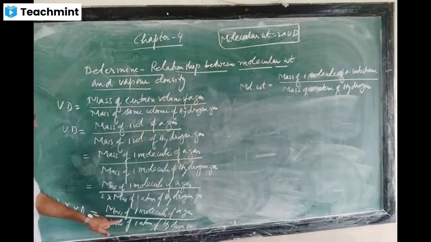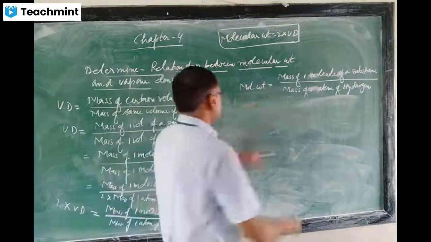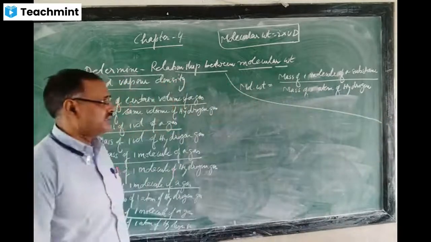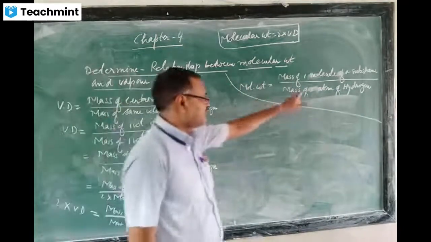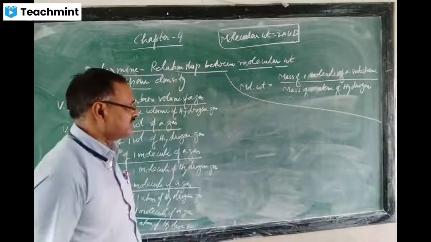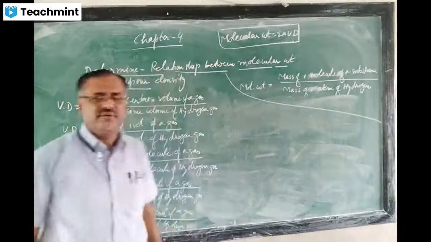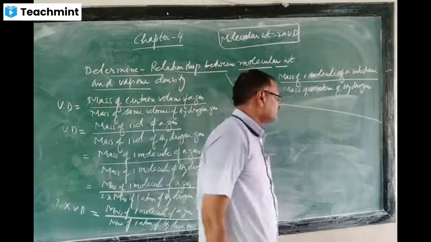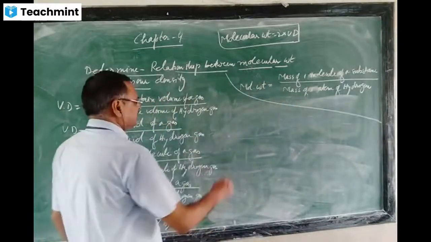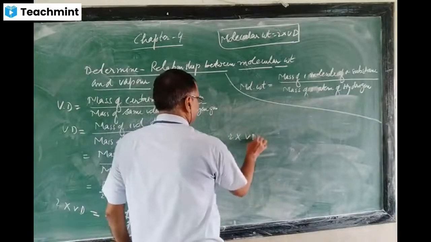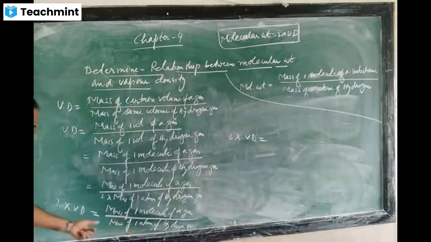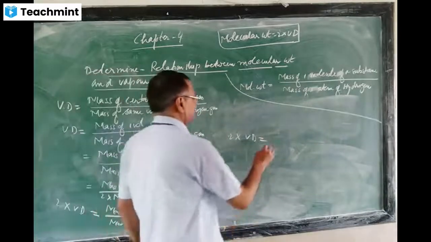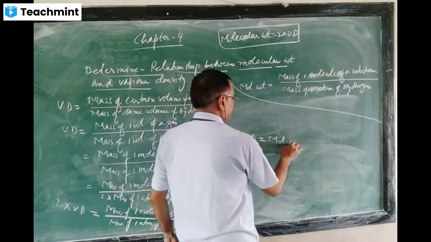And this one is what you have already written as molecular weight. Molecular weight is the ratio of the mass of one molecule of a substance to the mass of one atom of hydrogen. So here 2 into vapor density is the molecular weight.